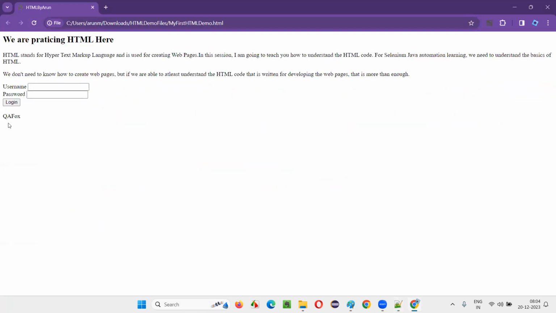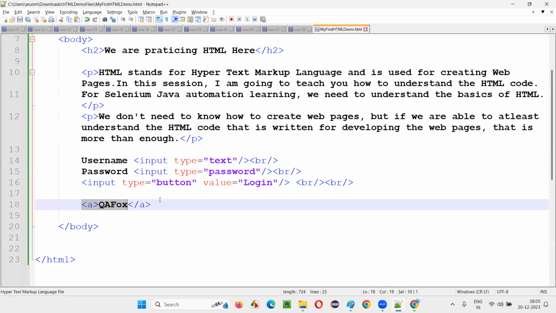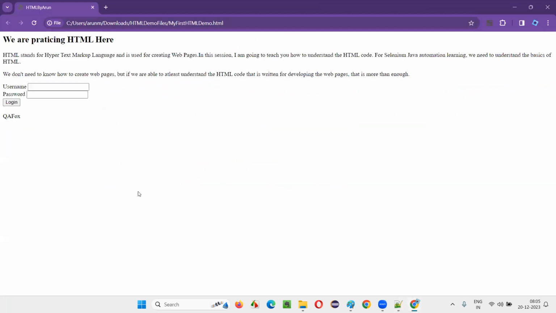A stands for anchor, right? Does it look like a hyperlink? Fox, does it look like a hyperlink? Even though I put it inside the A tags, the anchor tag, is it looking like a hyperlink? No. How to convert this into a hyperlink? If I click also, nothing is happening. What do I have to do to convert this into a hyperlink?